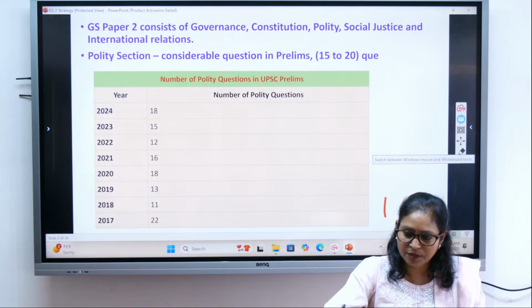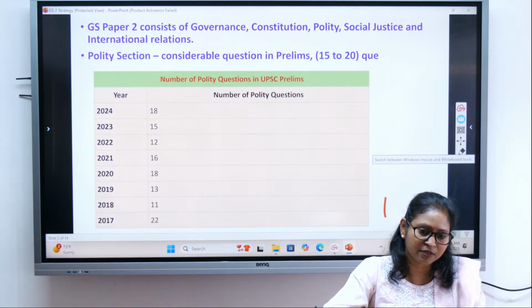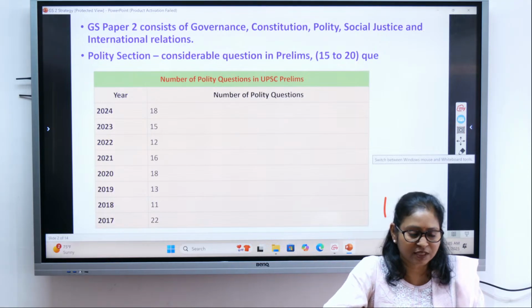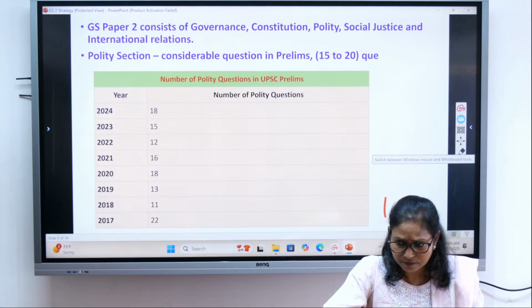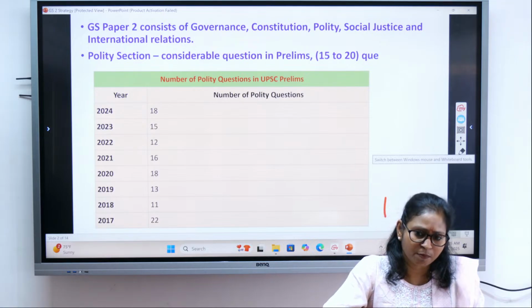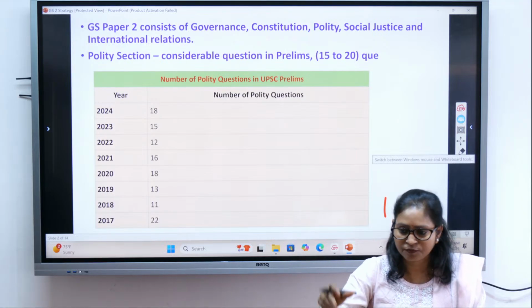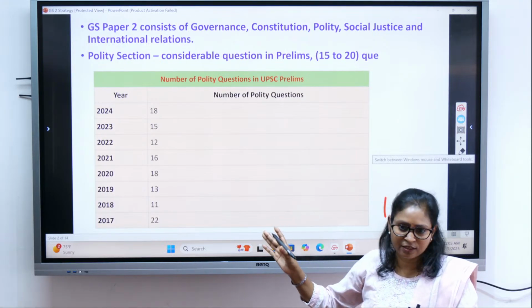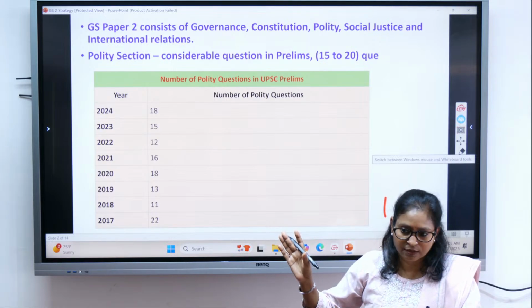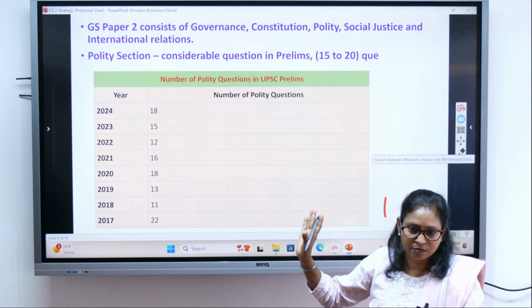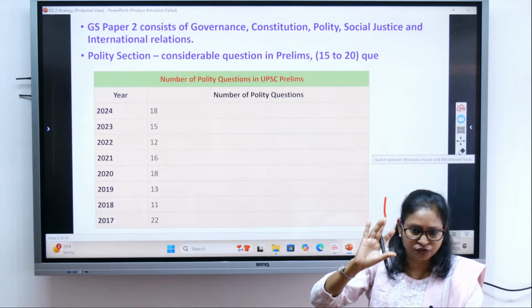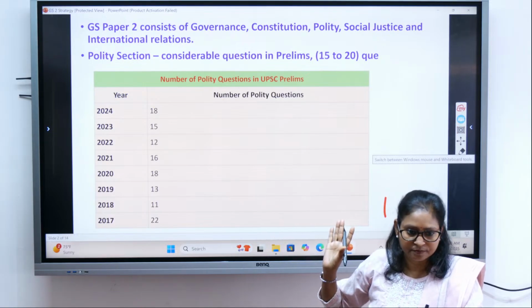So why do people still make mistakes in polity? Because of lack of revision, and secondly, they don't read the question properly. Hurriedly they will mark it. Right. So if you are a bit careful with polity, that will really help you in scoring well in your prelims, because a good chunk of the questions come from polity, right?